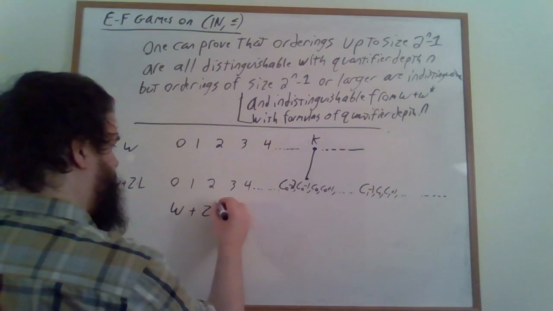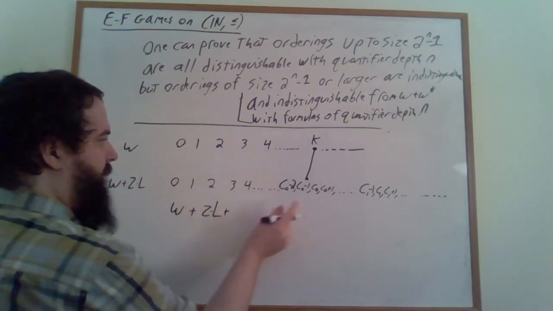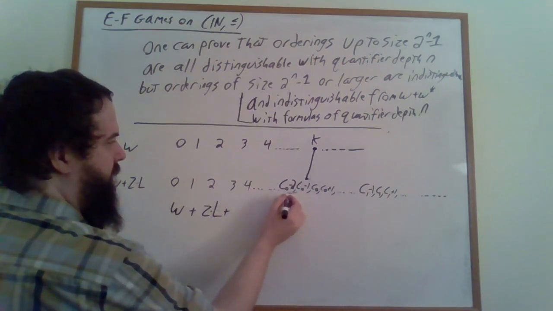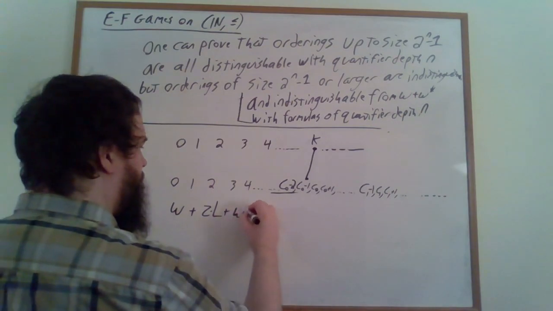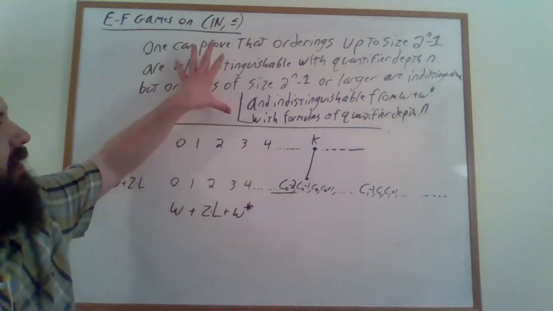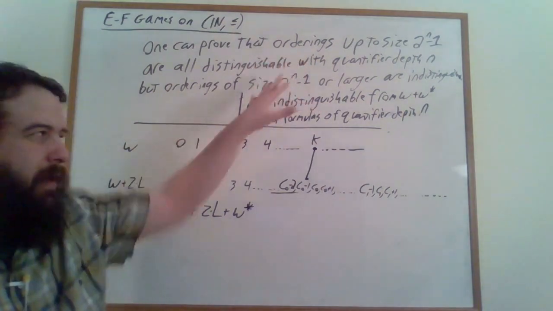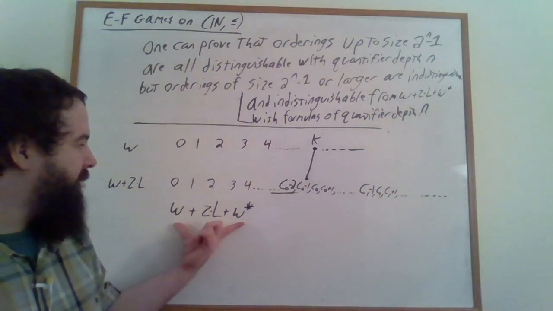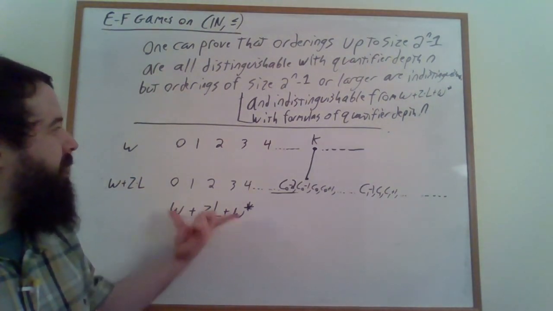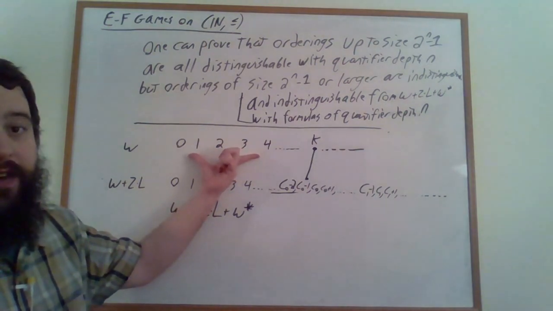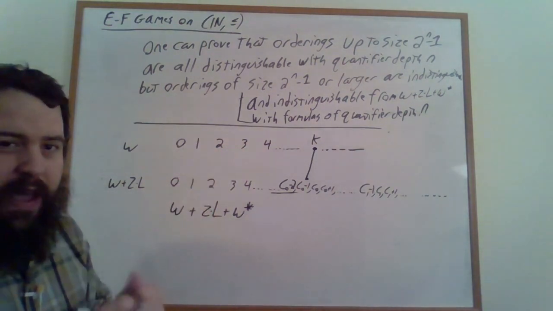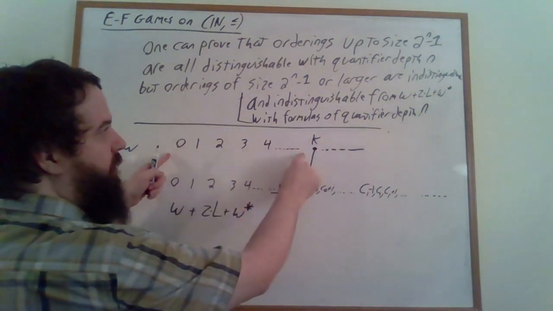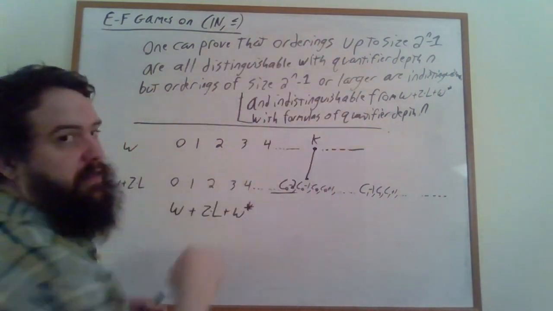So it might be some number of copies of z plus the points before this in this z part, which are going to look like omega star, which we have to expand our induction a little bit more in order to get that this particular linear ordering is indistinguishable from sufficiently large finite linear orderings. And all Duplicator had to do was pick this k so that this linear ordering was large enough to be able to use this fact.